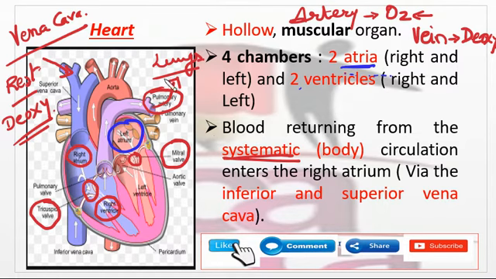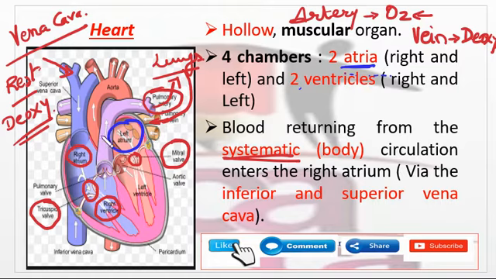Then from the lungs, after getting purified, it is sent back. It is now oxygenated, and it is sent through the pulmonary vein to the left atrium. This is now oxygenated blood.